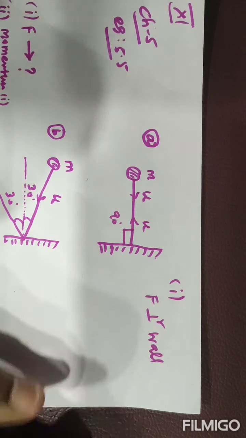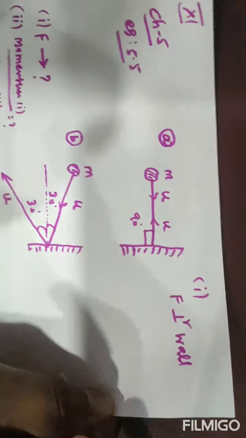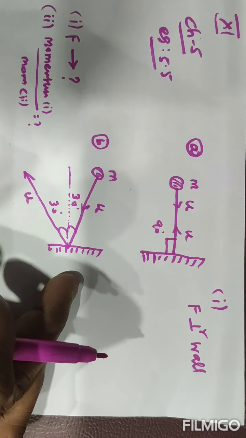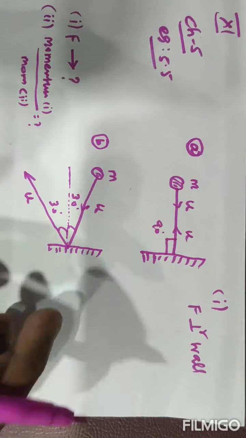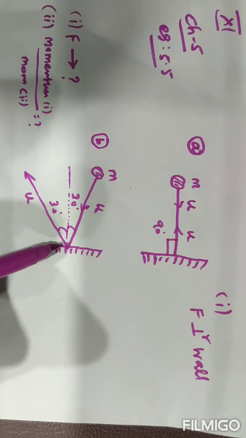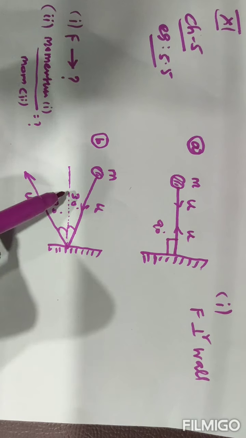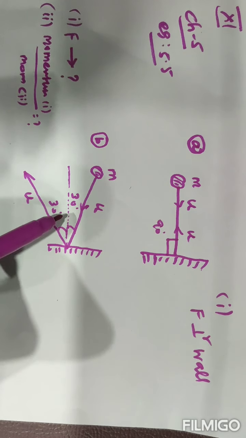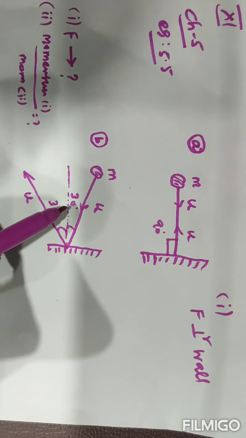Then if you see the force direction for the second diagram, the force is normal to the wall, but the ball is not making a 90 degree angle.